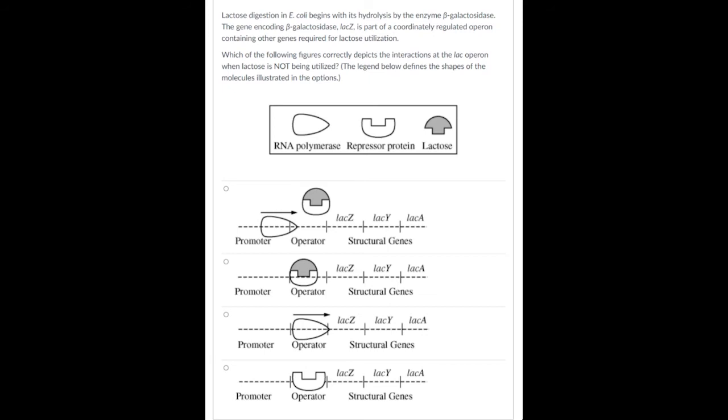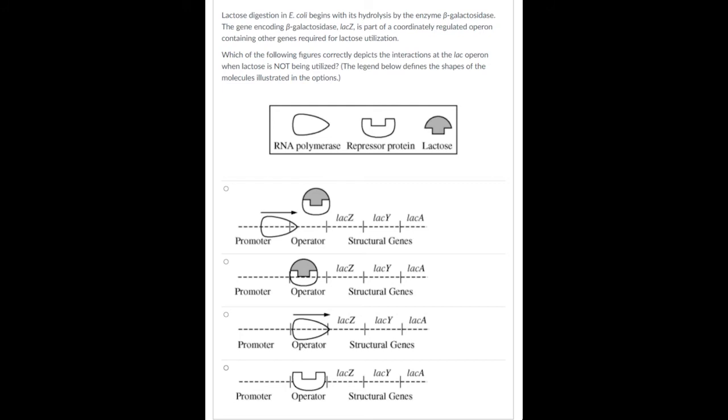Okay, so what you have to figure out then is, what would this operon look like? Now in these two, what do we see? We see this lactose, right? Now, would we see lactose if there is no lactose? We wouldn't. So there would be no lactose here. So these two you should be able to eliminate, because if we're not using lactose, there's no lactose, and there's lactose in these pictures. So that leaves us these last two.